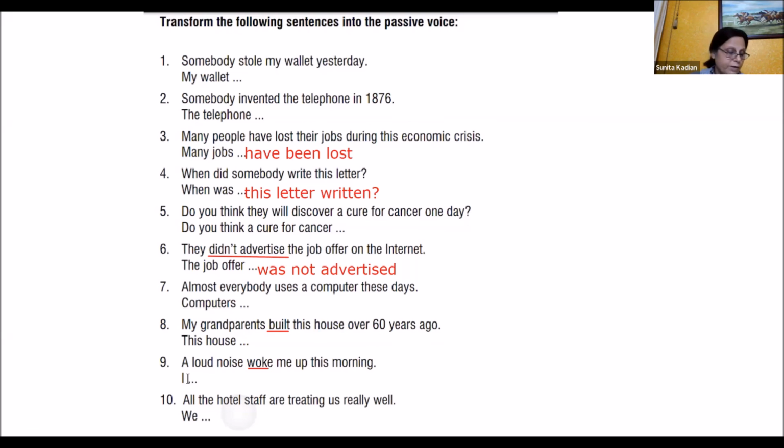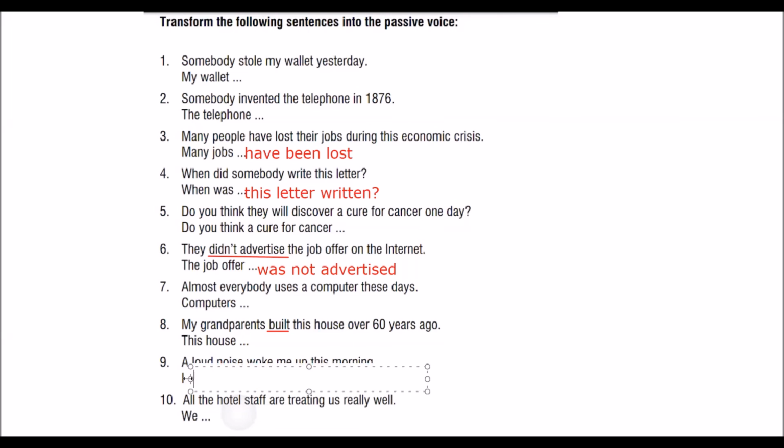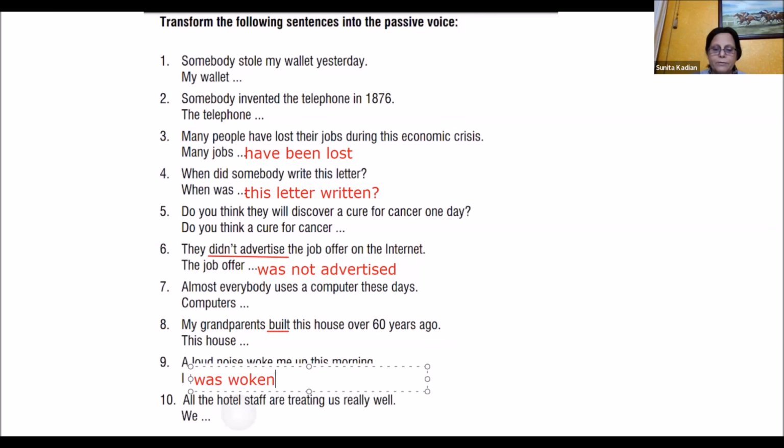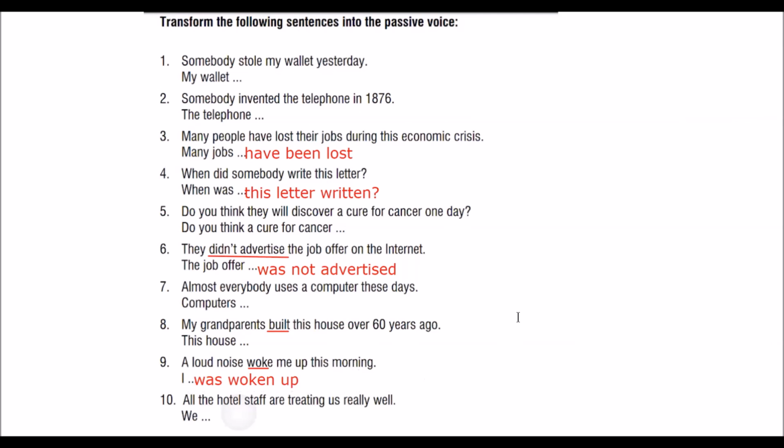Do it correctly. I woke up by a loud noise. Where is the verb be? In a passive voice, the verb be. Something woke you up. So I was woken up by a loud noise this morning. Yes, I was woken up. Right? Parth, the next one.